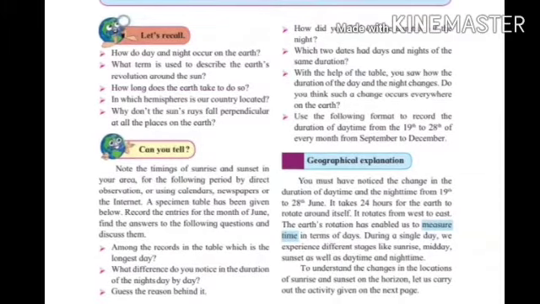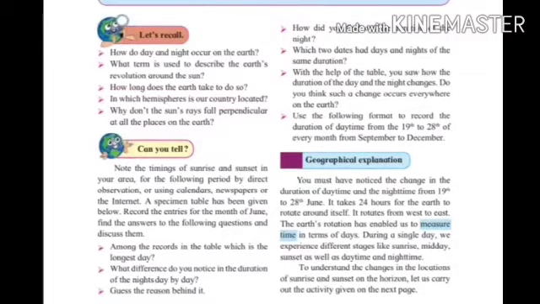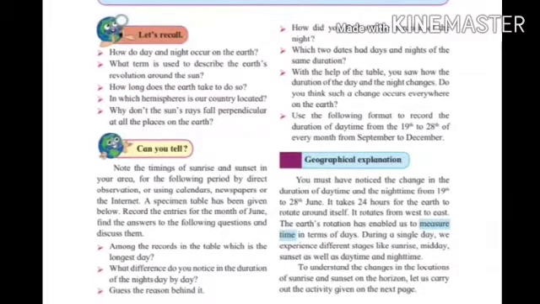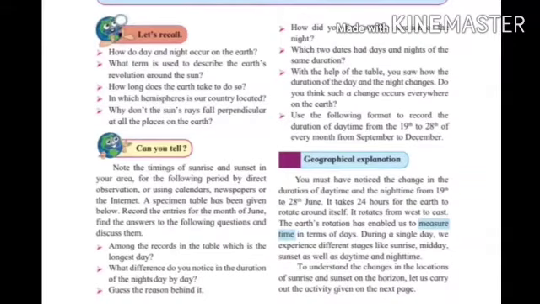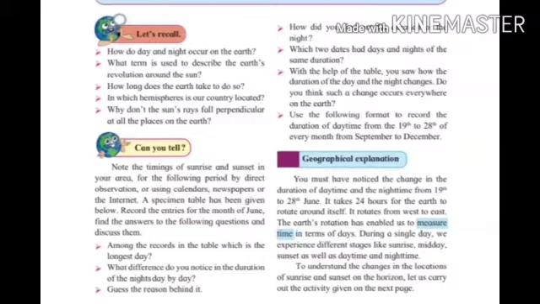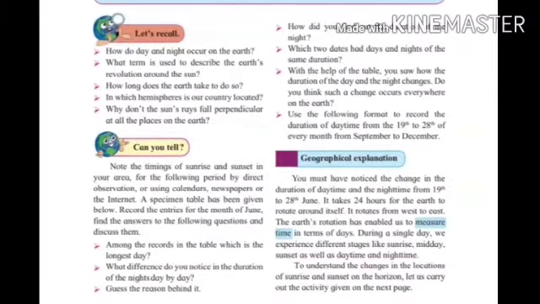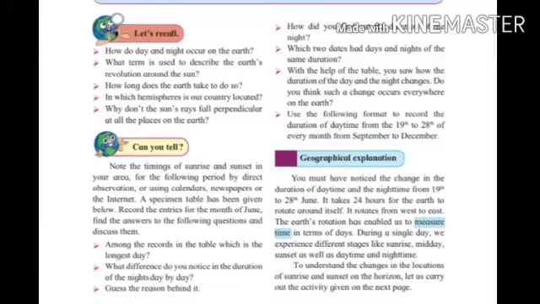See here, among the records in the table, which is the longest day? So you have to find out which day has long time duration in your collected data. Next question is, what difference do you notice in the duration of nights day by day?